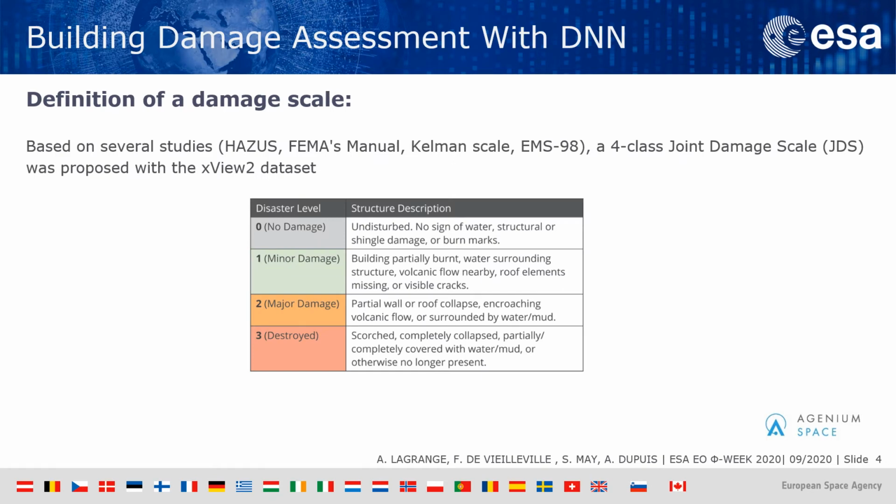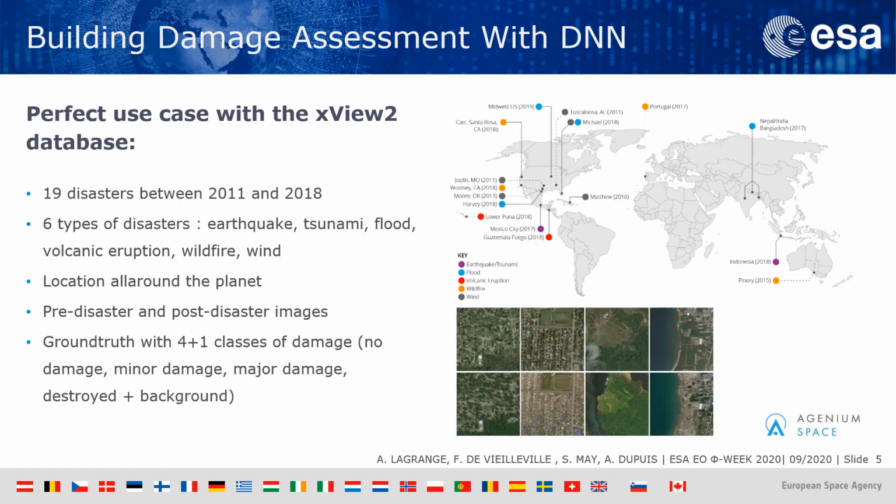First of all, we need to define a scale of damage for the image, and we chose the one provided with the xView2 dataset. This scale is divided into 4 classes. The first class is no damage, the second one minor damage, then major damage, and finally totally destroyed. For our tests, we use the xView2 dataset. This dataset is very complete, with 6 types of disasters and also pre-disaster and post-disaster images.